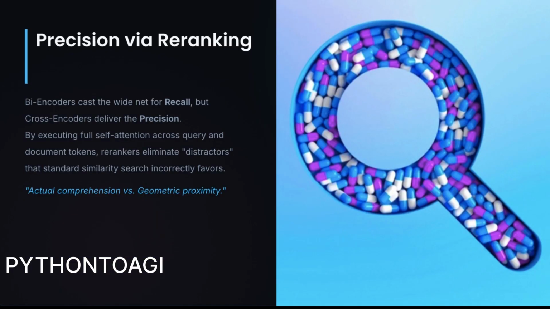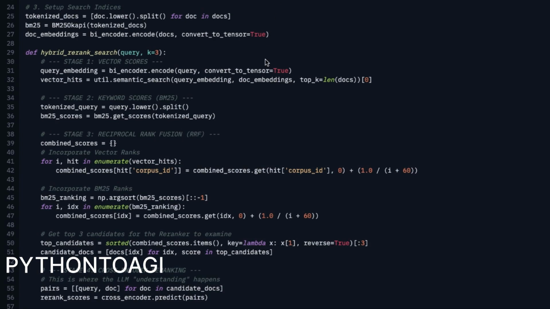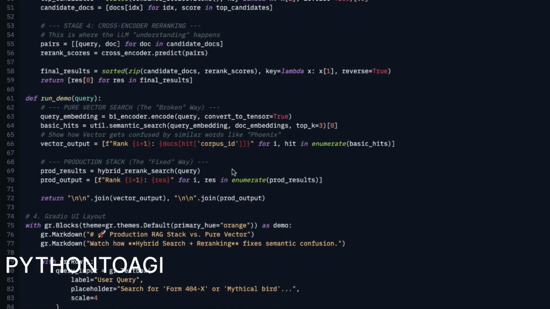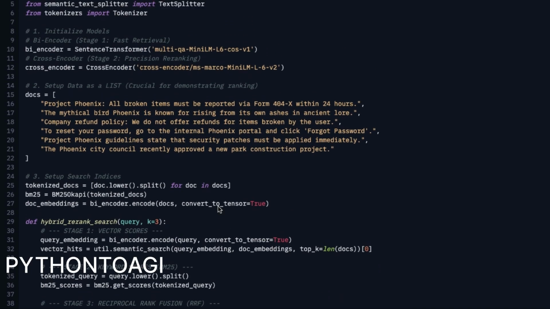Let us examine this in a real-world scenario. I have configured a test case on Hugging Face comparing a standard vector approach to our production-grade stack. When we query for form 404X, observe the panel on the left. The standard vector search is confused by the word Phoenix. It prioritizes password portals and city council notes because they share a semantic neighborhood. It has essentially failed the retrieval task.